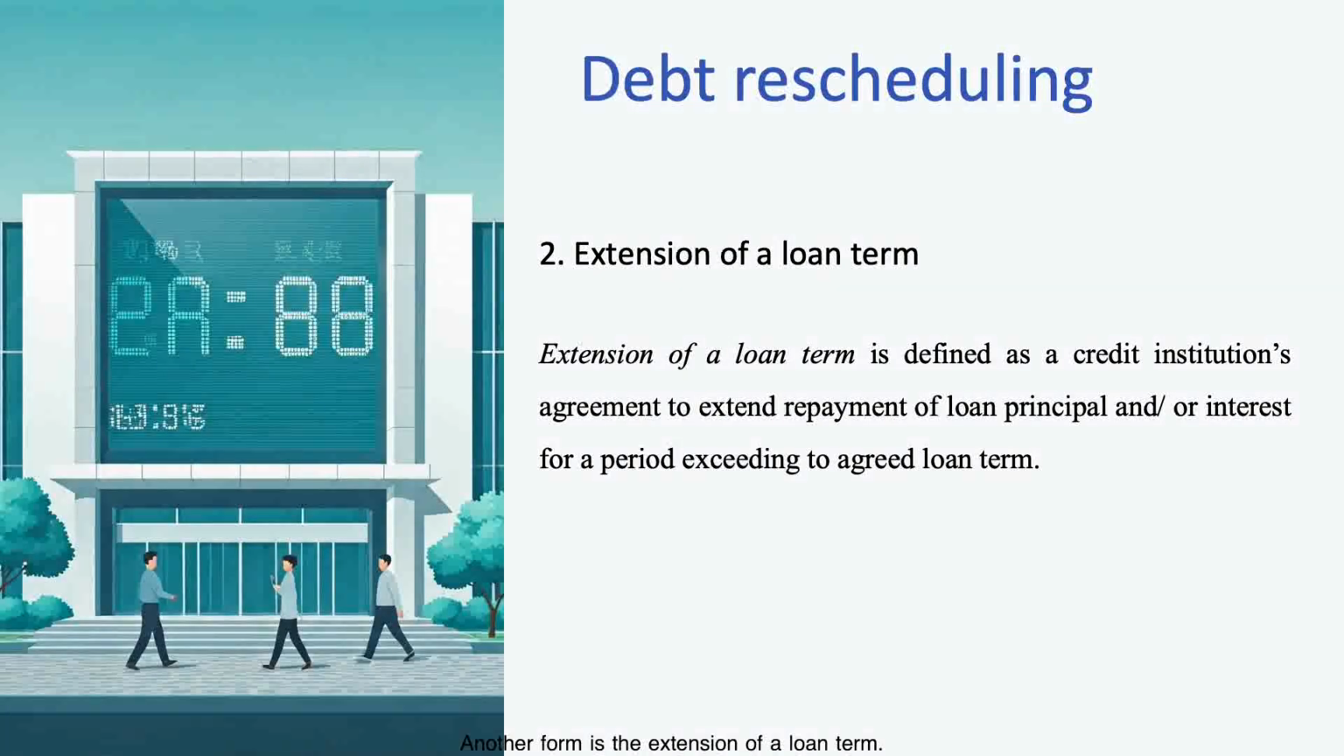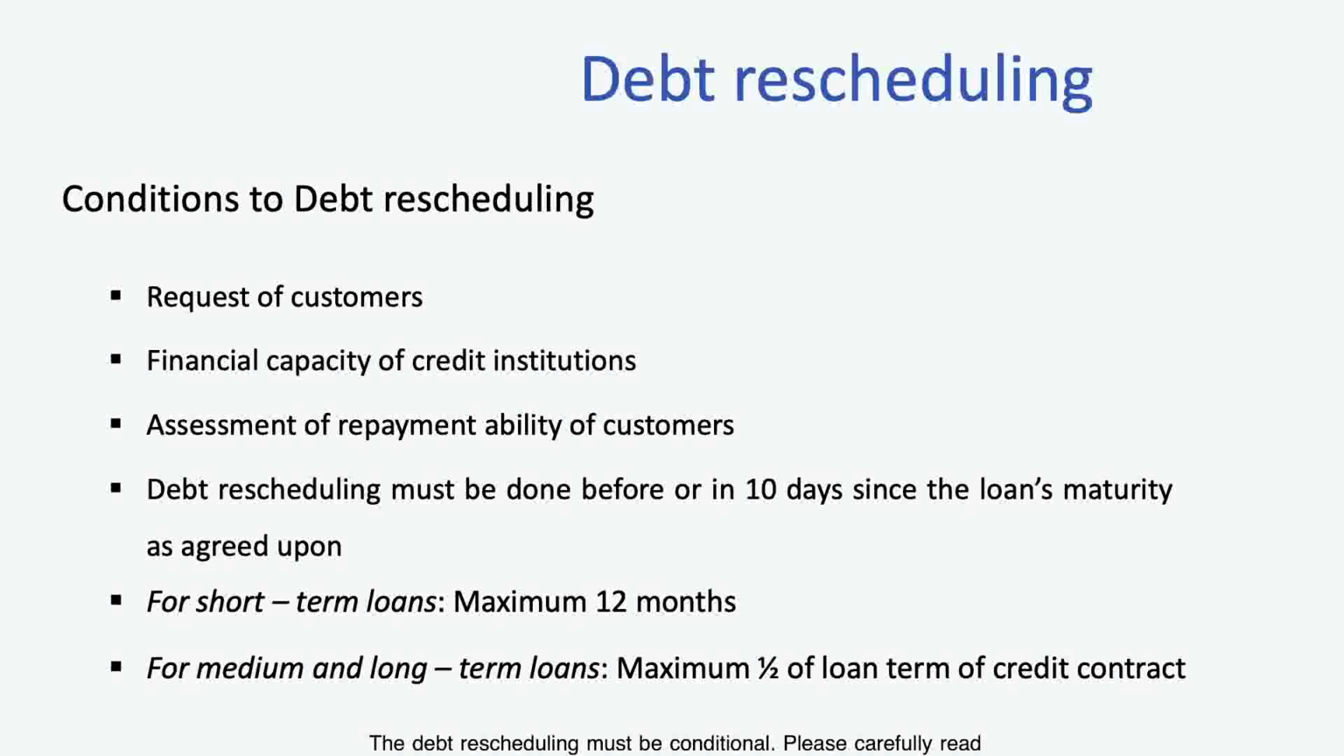Another form is the extension of a loan term. It means a credit institution's agreement to extend repayment of loan principal and/or interest for a period exceeding the agreed loan term. Hence, extending the agreed period of repayment only changes the period of repayment, but the loan term is not changed. Extension of a loan term means the loan term will be extended longer than the agreed term in the credit agreement. The debt rescheduling must be conditional. Please carefully read the conditions of debt rescheduling in the lecture notes and relevant legal regulations.